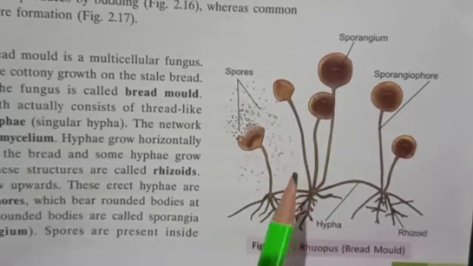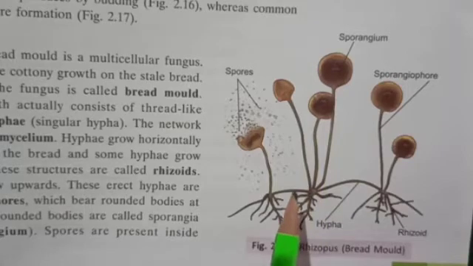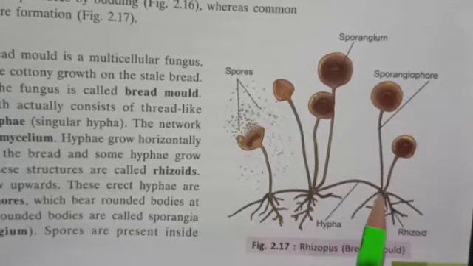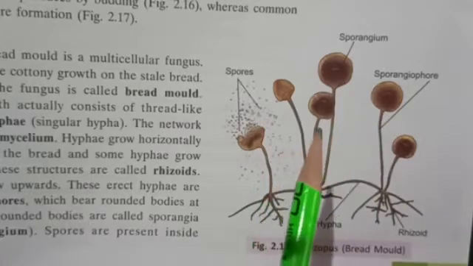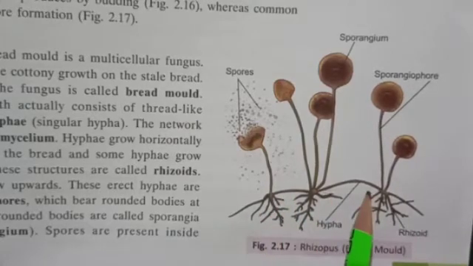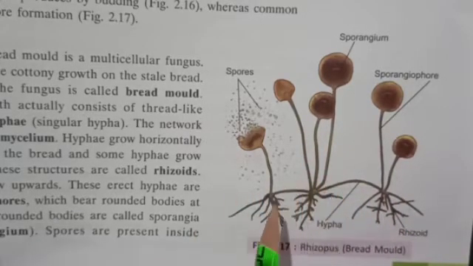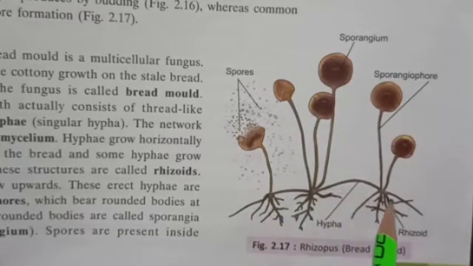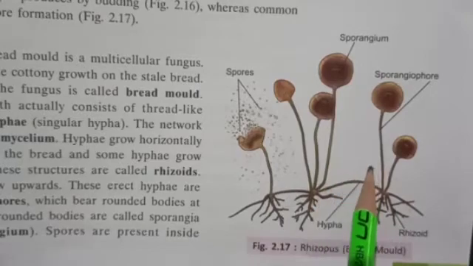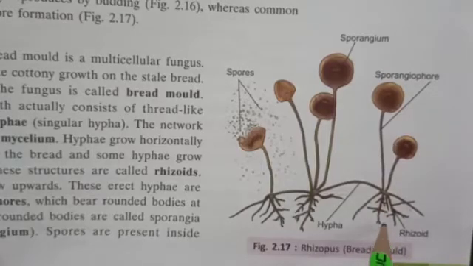The cottony white growth on rotten bread consists of thread-like structures like this, thread-like filaments called hyphae. The network of this hyphae is called mycelium. When this hyphae grow horizontally on the surface of the bread, and some hyphae grow downwards also, like this, these filaments are also known as rhizoids when they grow downwards.